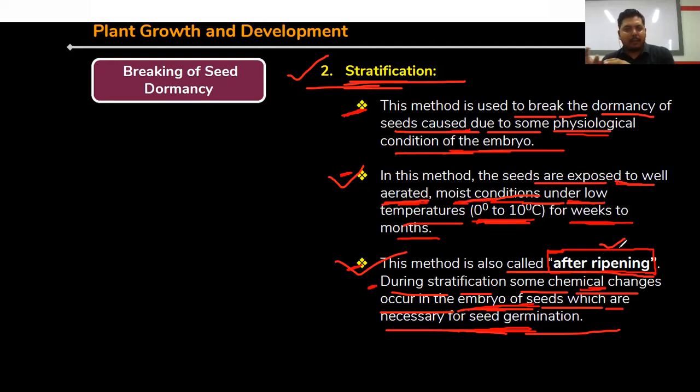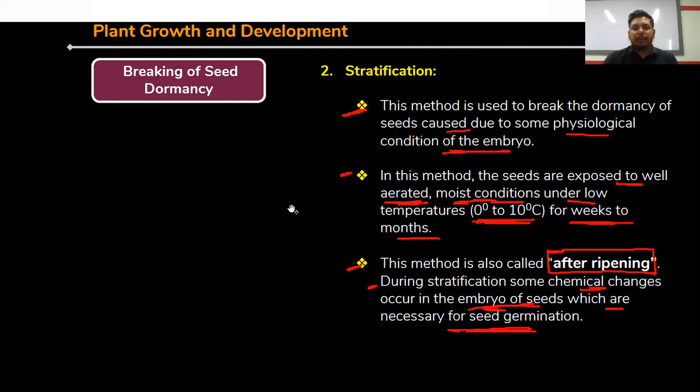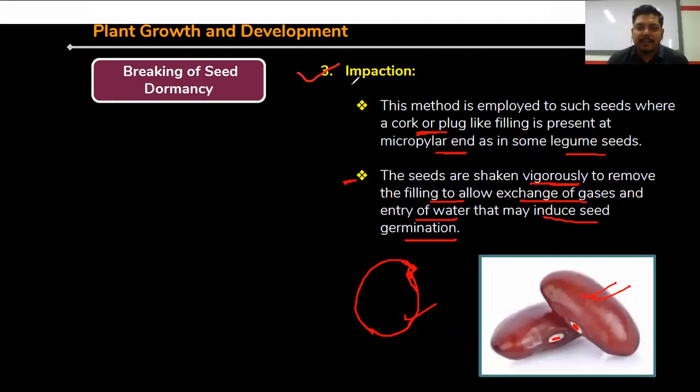Clear? When we discuss the plant growth hormones, you can see ethylene, one hormone that is involved in fruit ripening. We are eating the ripened fruit of banana, guava, as well as so many fruits like orange. So these are actually done by the plant hormone, right? So this stratification process is also called ripening. By applying a lower temperature, we can break the seed dormancy. Clear? The third important process for breaking down the seed dormancy is called impaction, right?